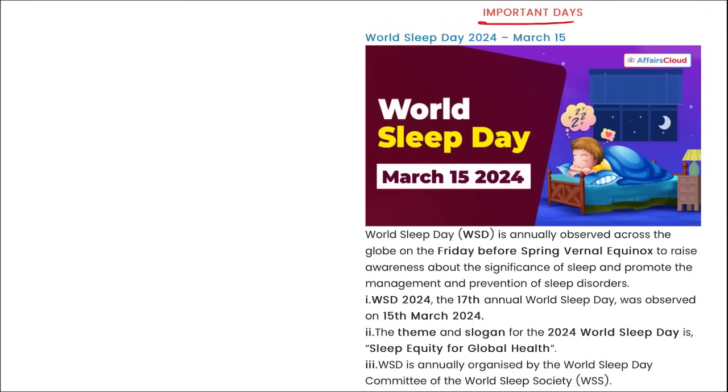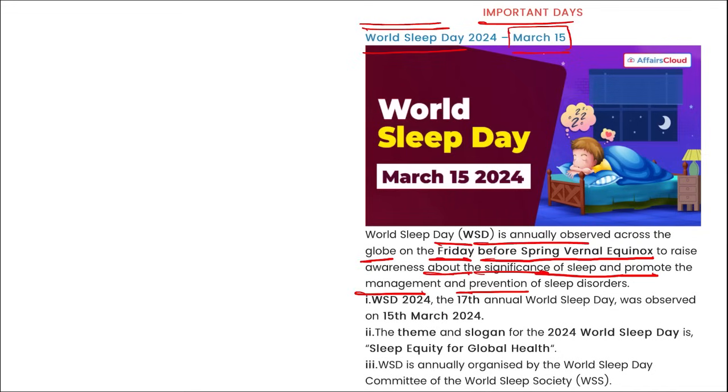Next is important days. World Sleep Day. When do we observe World Sleep Day? On 15th of March, we observe World Sleep Day. It is annually observed across the globe on the Friday before the spring vernal equinox. So this year, in 2024, it was on 15th of March. It is observed to raise awareness about the significance of sleep and promote the management and prevention of sleep disorders.